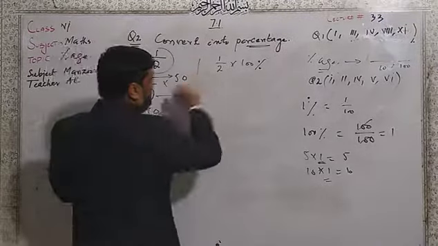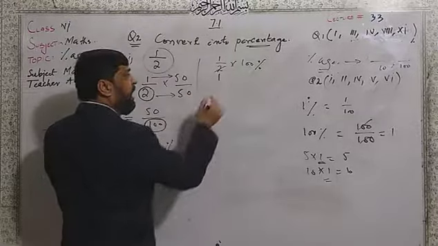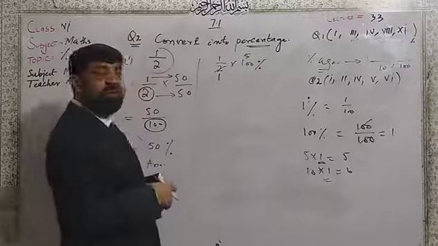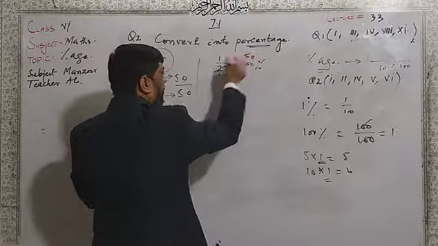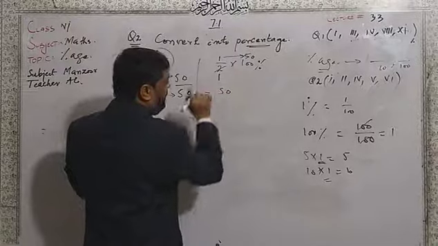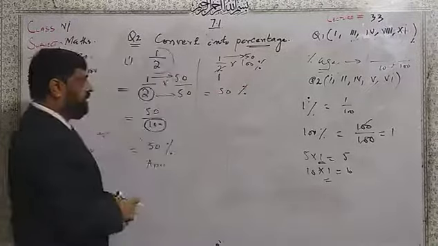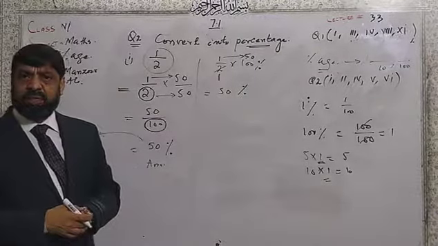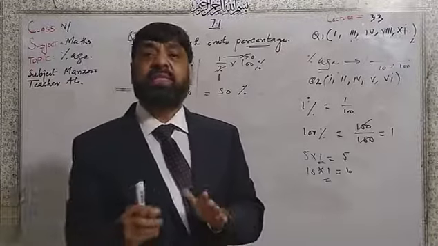Now 5 ones are 5 and 2 fives are 10, the 0 becomes the same. Now 1 multiplied by 50 becomes 50, and this does not need to be written in the denominator. This is the 50%. This method and that method give the same. So dear students, we have two techniques.